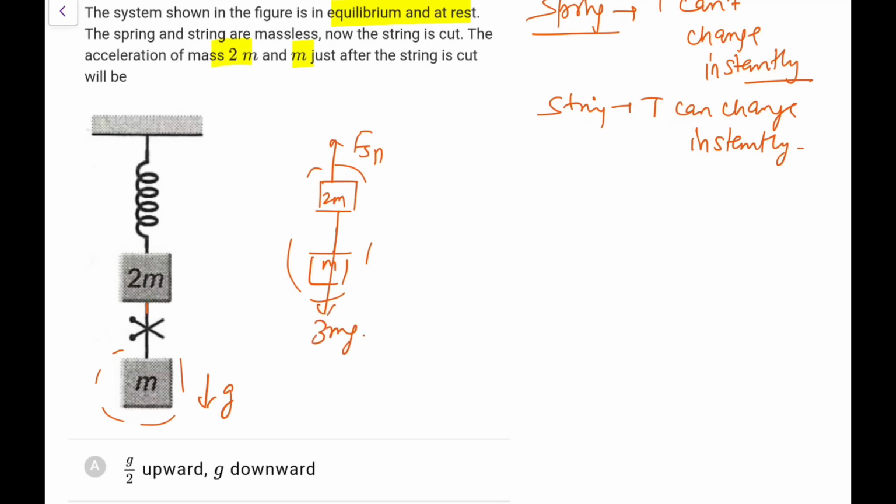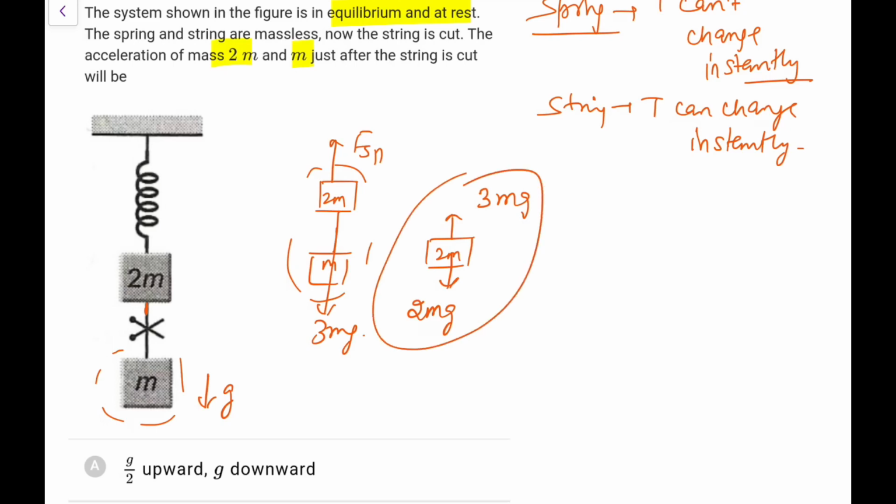Now this string tension has gone. Now in this 2m block, as I told, the spring force won't change instantly, it will still remain as 3 mg upwards. Now only its weight remains, because the lower string force has gone, since it has become loose and will have no tension. So the net force on this 2m block would be upwards, so acceleration would be net force, which is mg divided by 2m, that is g by 2 upwards.